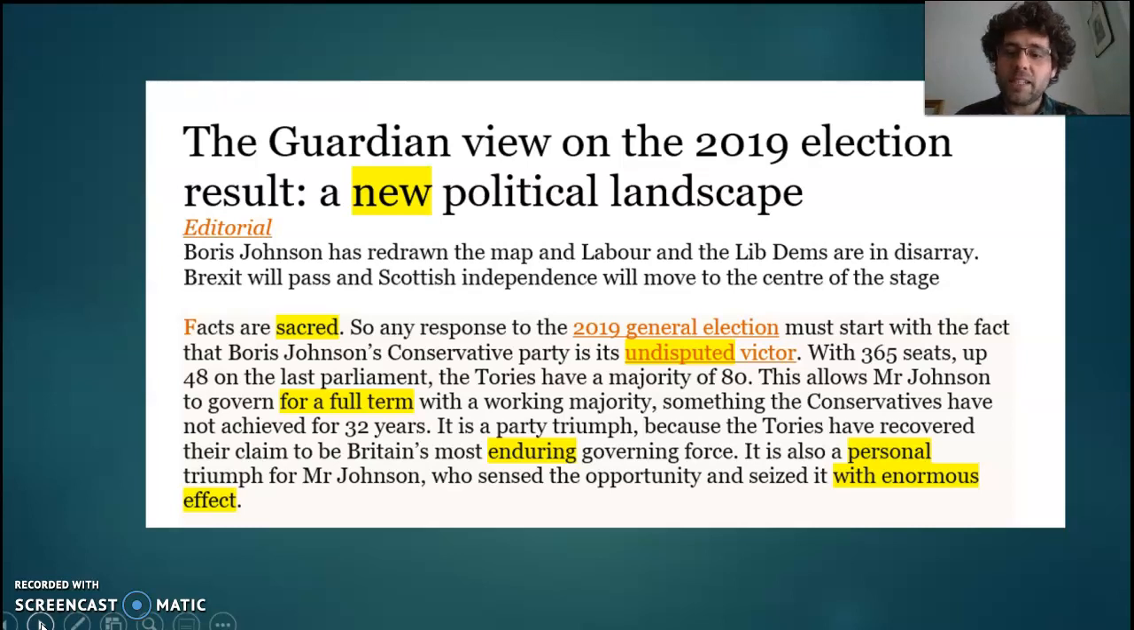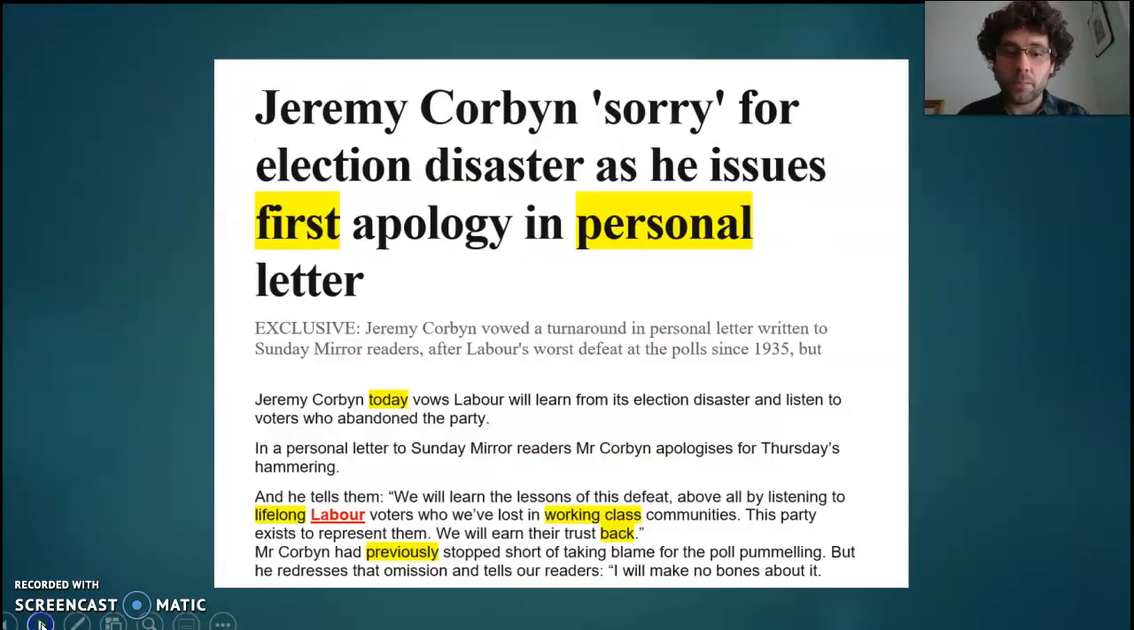And then at the end, he seized it with enormous effect. I think that bit works like an adverb of degree, yeah? How did he seize it? Or kind of enormously, with enormous effect. This adds to his power. Okay, so on the face of it, it's simply showing the scale of his victory. But I think there's also subtle moments where they show their own bias and their own opinion there. Compare it to the Mirror, that takes the angle of Jeremy Corbyn apologising.